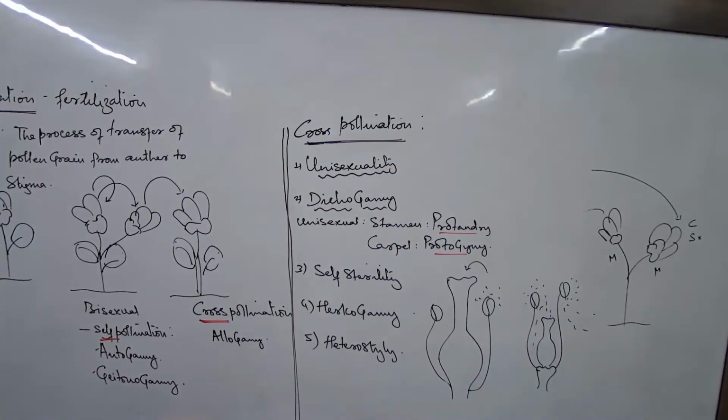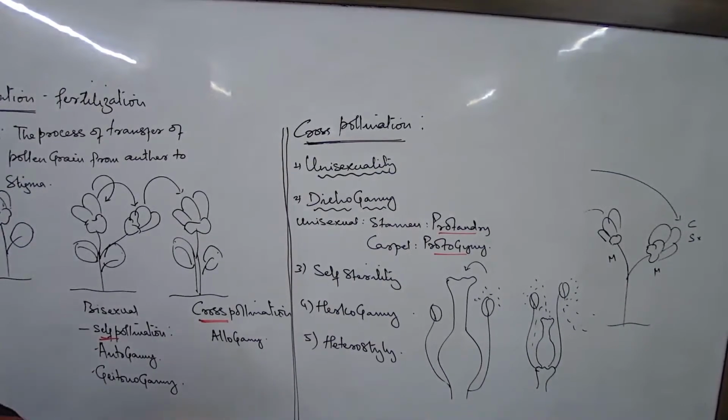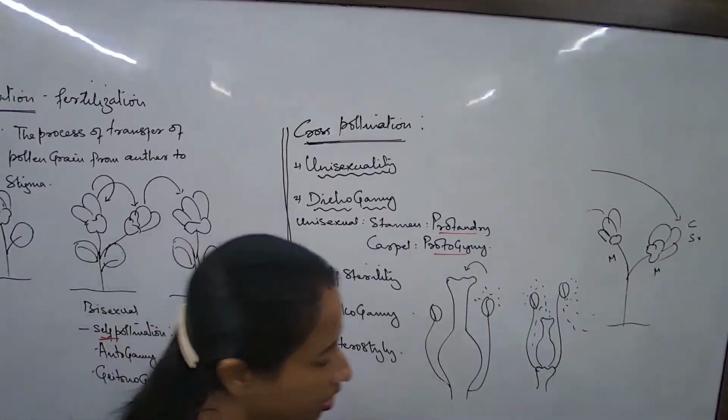Now, read the basic differences between self and cross-pollination. See if the points are all clear. We discussed them already.